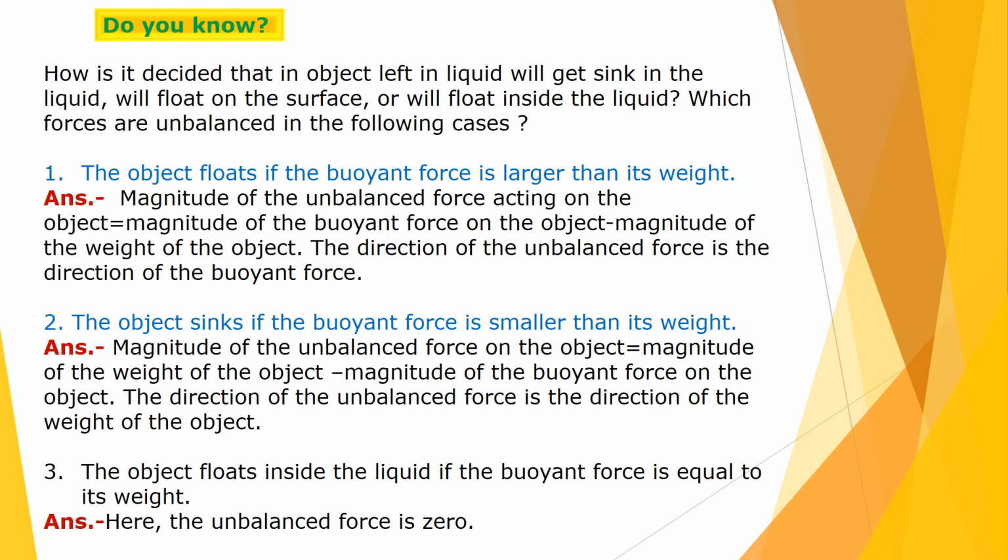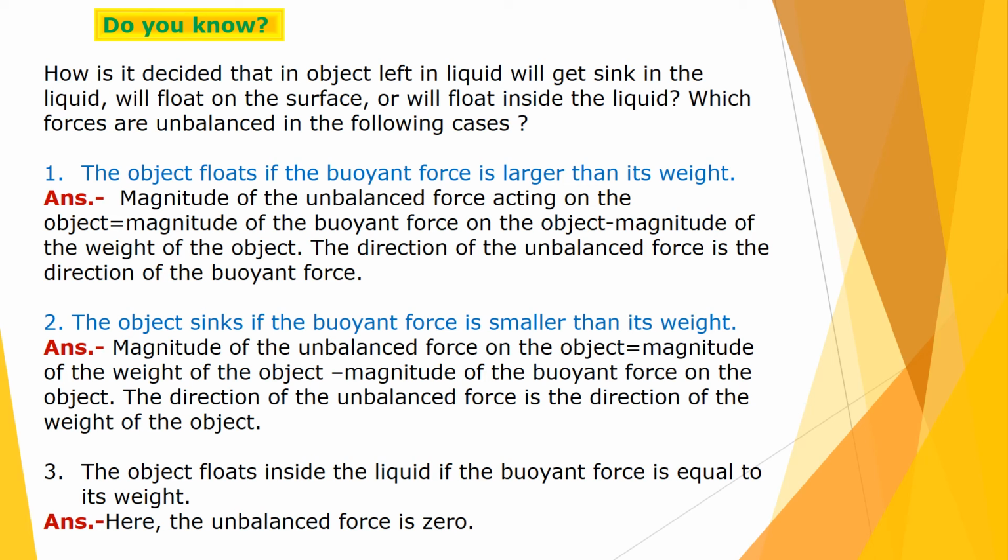Now, do you know how it is decided whether an object left in liquid will sink in the liquid, or will float on the surface, or will float inside the liquid? Which forces are unbalanced in the following cases? So, first case: the object floats if the buoyant force is larger than its weight. So we have to calculate here first of all the magnitude of this unbalanced force.